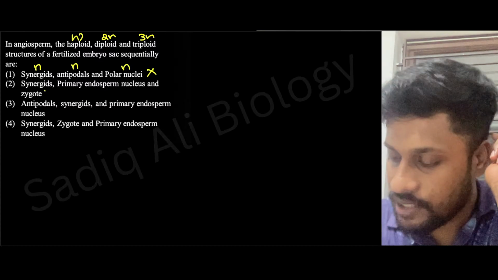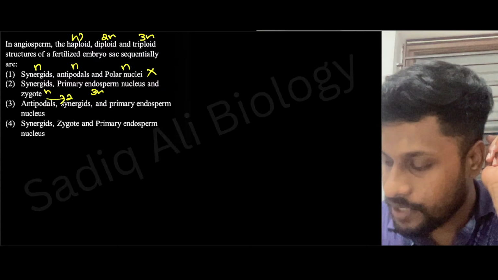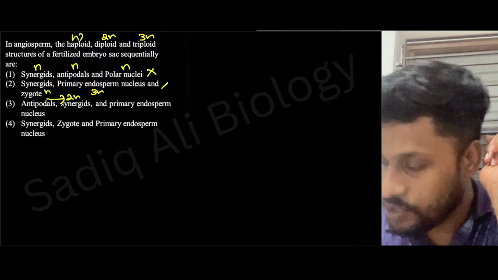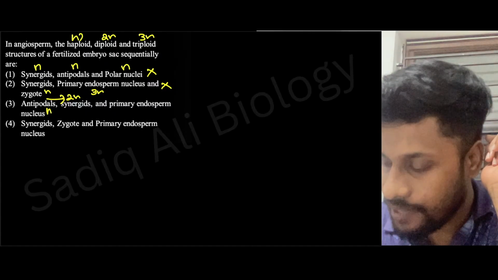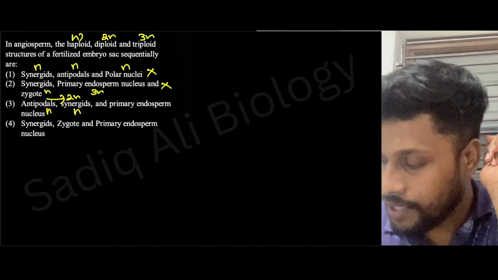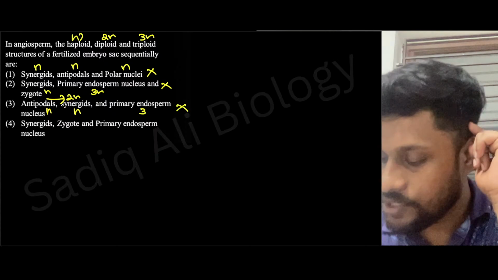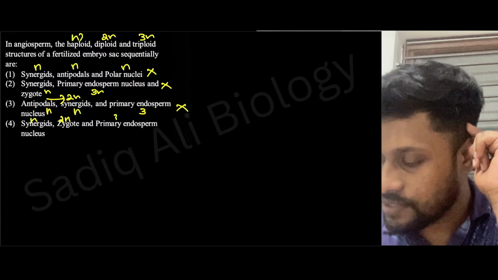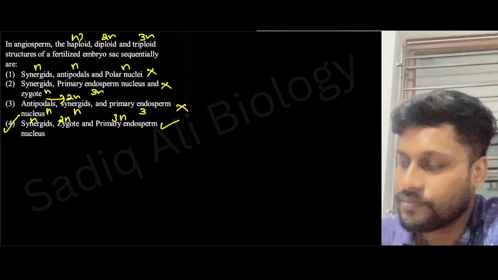Next: synergid haploid, primary endosperm nucleus triploid, zygote diploid, that is N, 3n, 2n, which won't be the answer. We need N, 2n, 3n. Antipodals N, synergid N, primary endosperm nucleus 3n, again this won't be the answer. Next: synergid N, zygote 2n, primary endosperm nucleus 3n. Correct. N, 2n, 3n. So the answer will be option 4. Yes, very good.